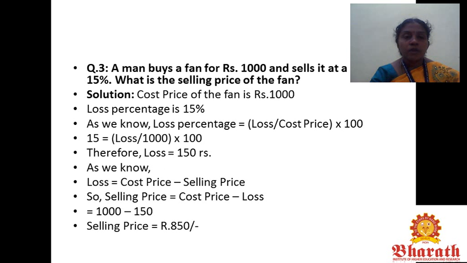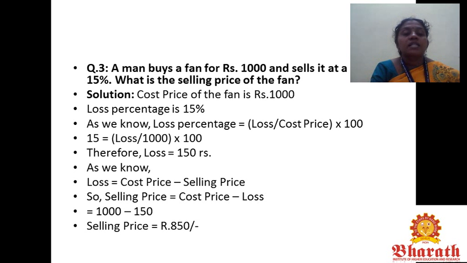Next problem: a man buys a fan for rupees 1000 and sells it at a loss of 15%. What is the selling price of the fan? The cost price of the fan is rupees 1000. Given that the loss percentage is 15%, and as we know, loss percentage equals loss by cost price into 100, we substitute.